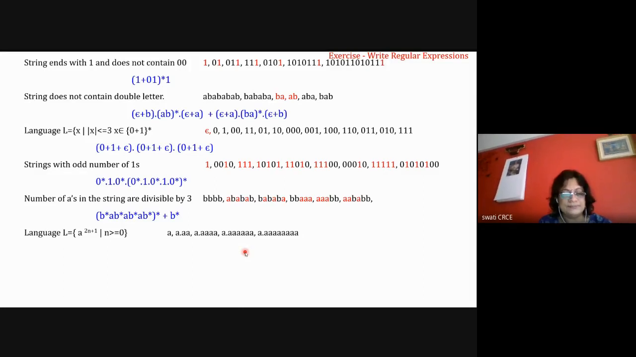So can you write it? For A raised to 2n plus 1, one A is compulsory, and after that A for any number of times in pairs. Nothing is written about B's. And if we assume sigma is equal to A comma B, then this is the correct answer.